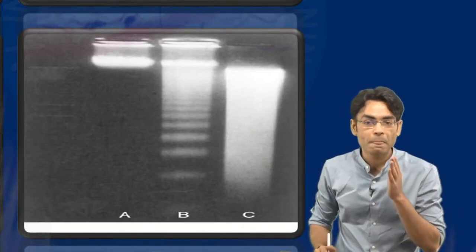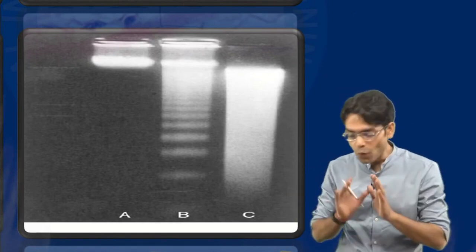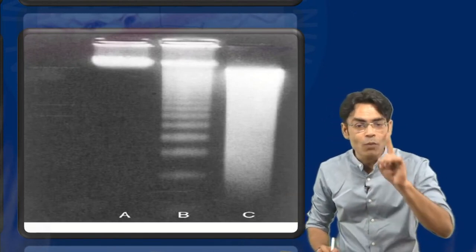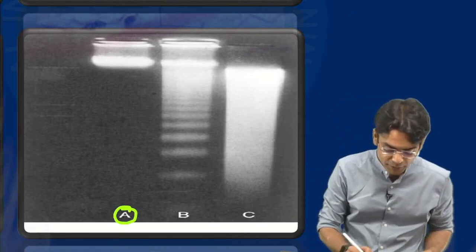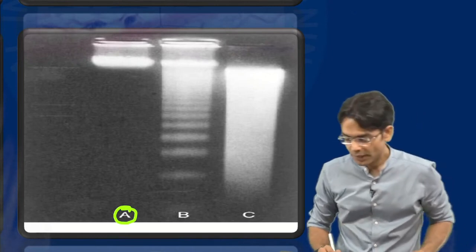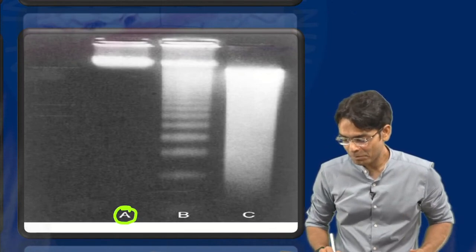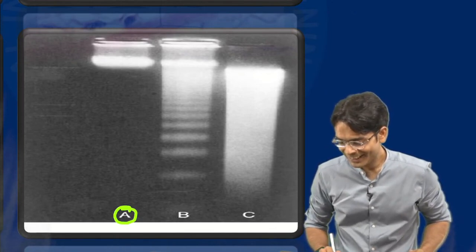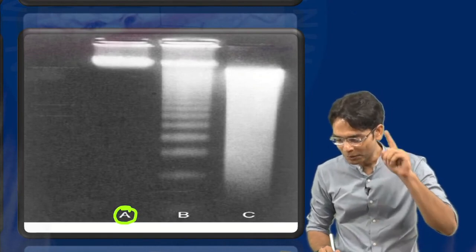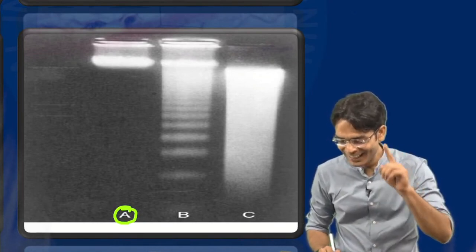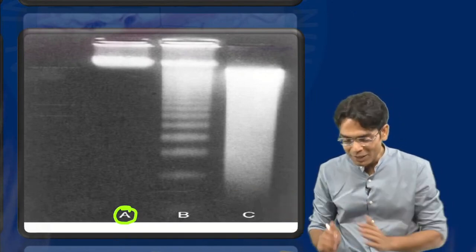Now tell me, beta, this technique is DNA agarose gel electrophoresis, which we do for making a difference between apoptosis, necrosis and all that. So we'll go one by one. I want you to tell me what is A. What is A, beta? Tell me first. What is A? No, that is fine, beta. Okay. Yeah, Kishore. Absolutely. Okay, so you are giving mixed answers, but then you are giving me the right answers.